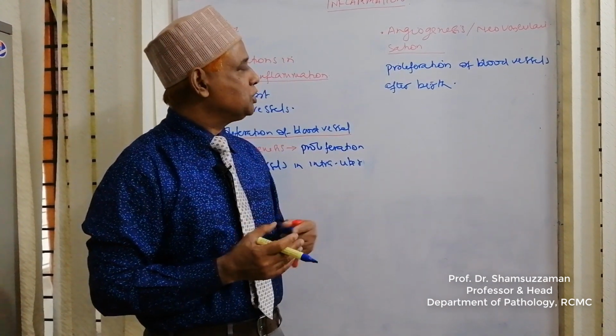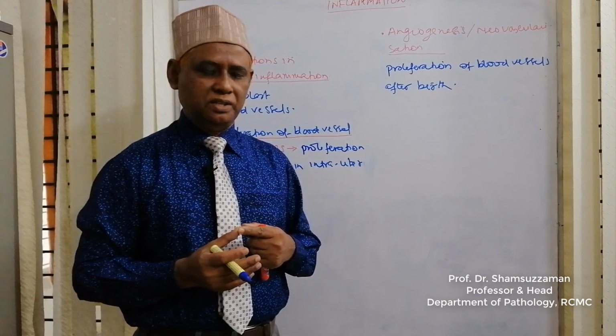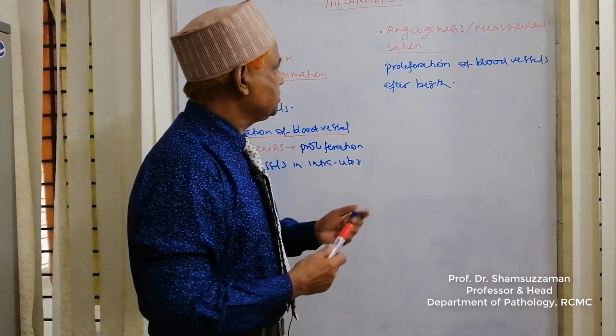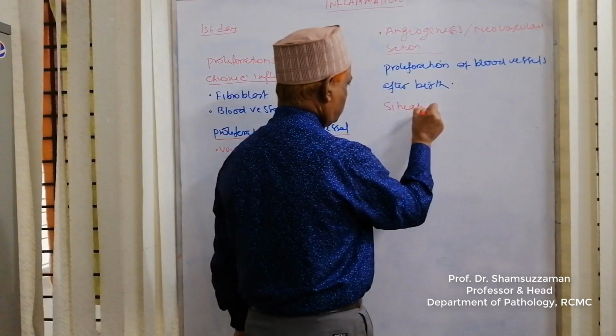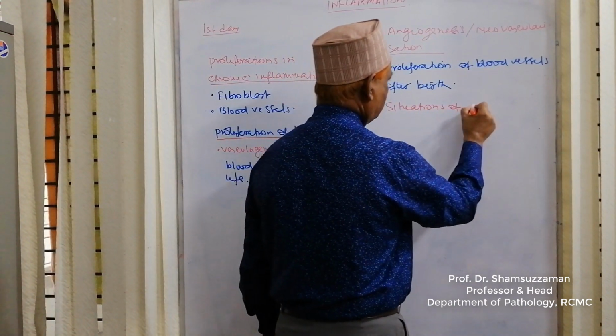That is, what are the situations of neovascularization?